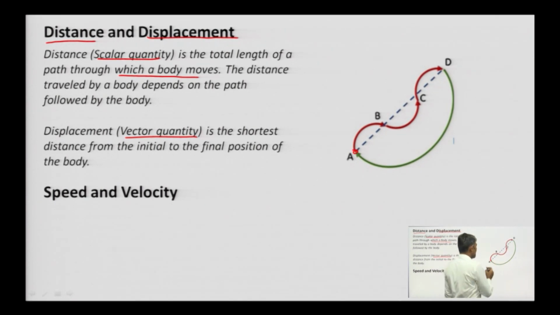If a particle has to go from A to D, and it is moving along A, B, C by this path, then the distance will be A, B, C, D. This is the distance.